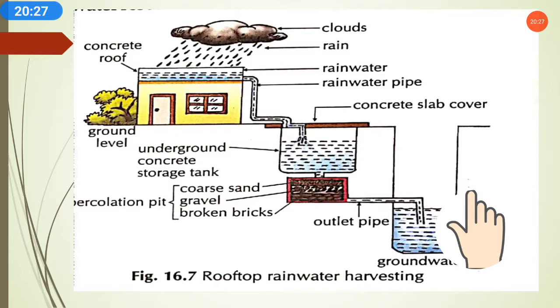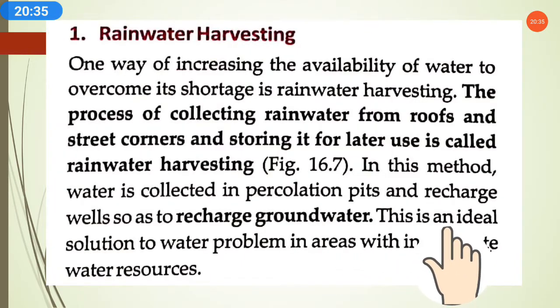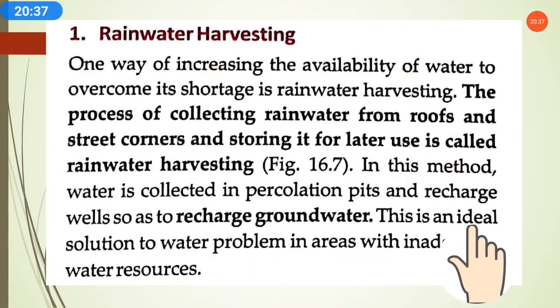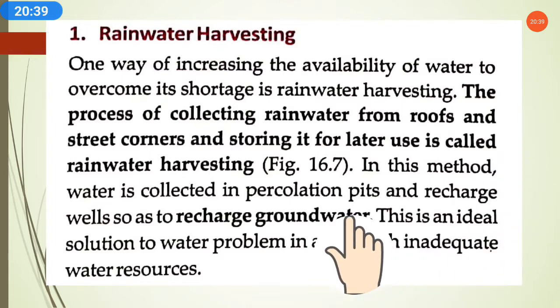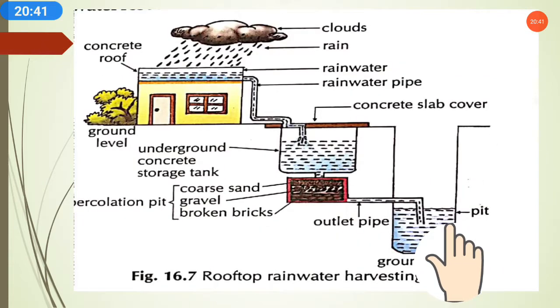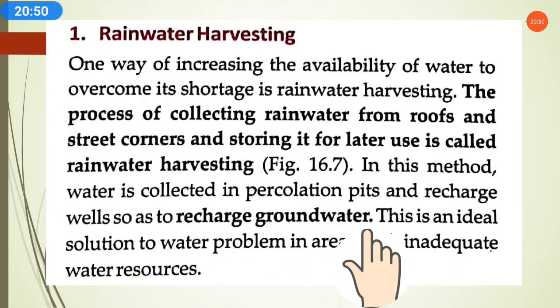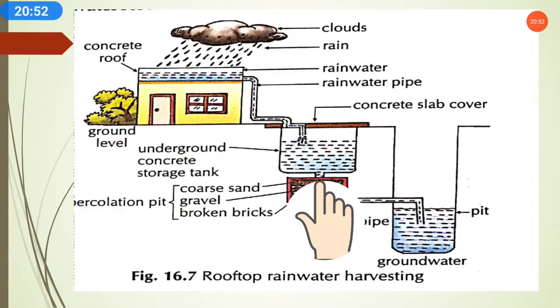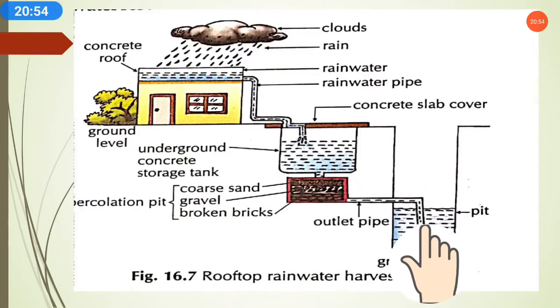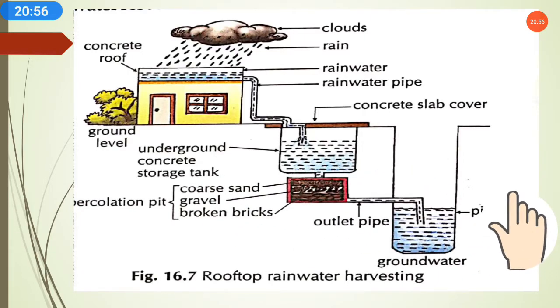So this is a very good way to save water for later use. This is what rainwater harvesting is. It is an ideal solution to the water problem in areas with inadequate water resources. It does not require many resources, and we can do this process to save water for later use.